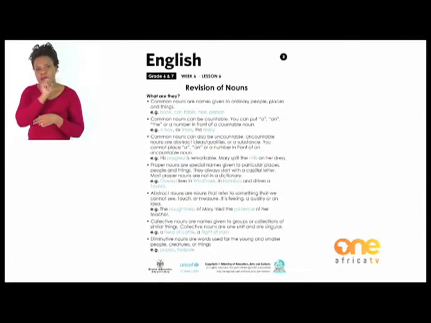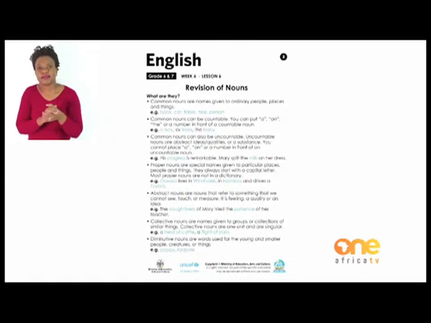Proper nouns are special names given to particular places, people, and things. They always start with a capital letter. Most proper nouns are not in a dictionary. E.g., Oswald lives in Windhoek, in Namibia, and drives a Toyota. Right, so Oswald, that's a proper noun. Windhoek, another proper noun. And Namibia, a proper noun as well as Toyota. All right, let's move on to the third category,